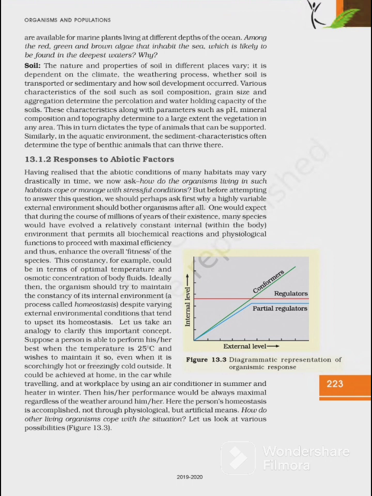These characteristics, along with parameters such as pH, mineral composition, and topography, determine to a large extent the vegetation in any area. This in turn dictates the type of animal that can be supported. Similarly, in the aquatic environment, the sediment characteristics often determine the type of benthic animal that can thrive there.